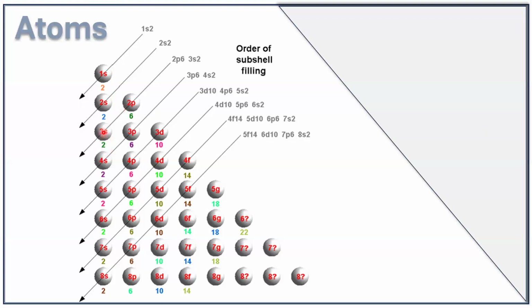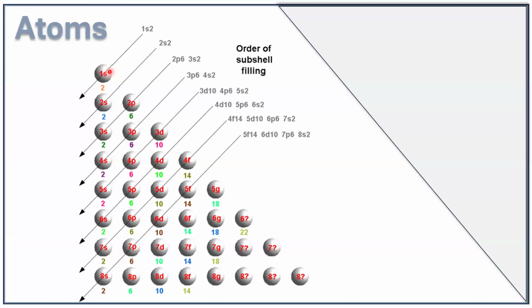Now the third shell can accommodate 3 subshells, 3S, 3P, and 3D. 3S means the S subshell, which is present in the third shell. 3P means the P subshell, which is present in the third shell. 3D means the D subshell, which is present in the third shell. Like that. When you go to the fourth shell, you have 4 subshells, 4S, 4P, 4D, 4F, etc. So when you go away from the nucleus, or when the size of the shell increases, the number of subshells also increases by 1.